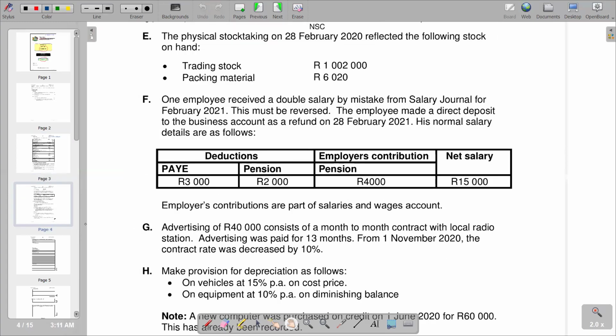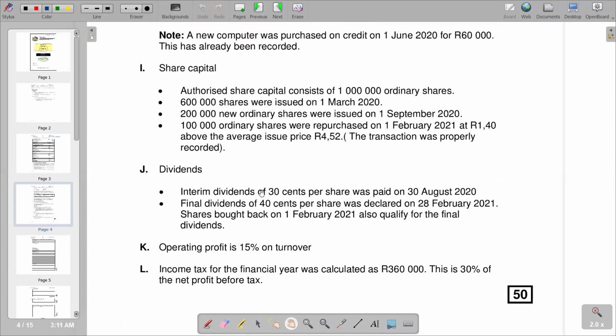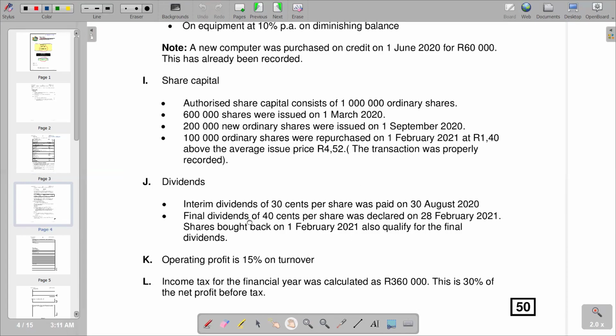So we go to the next information given on the next page. We see that we've got information E, I go down to information L, which is going to be the last one. So this is what we have.